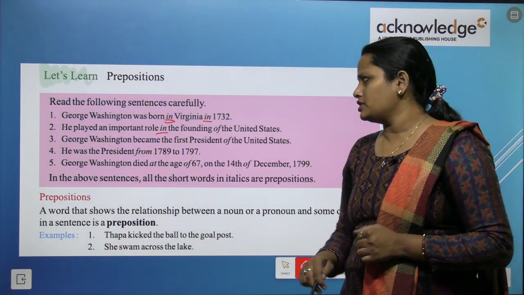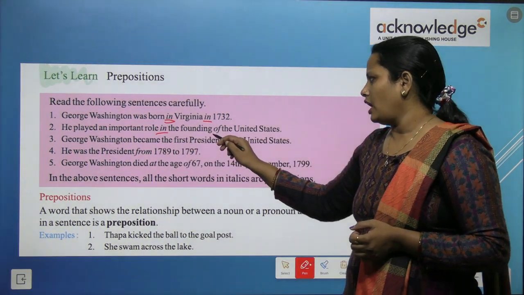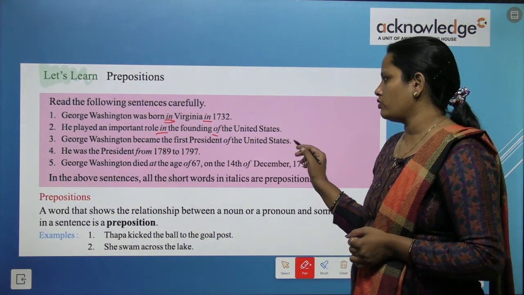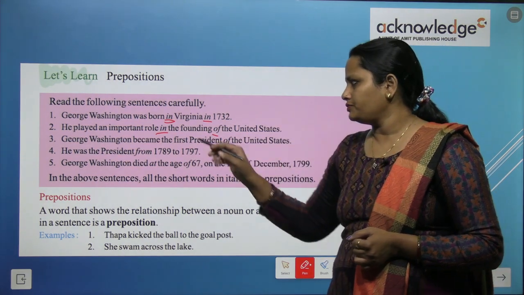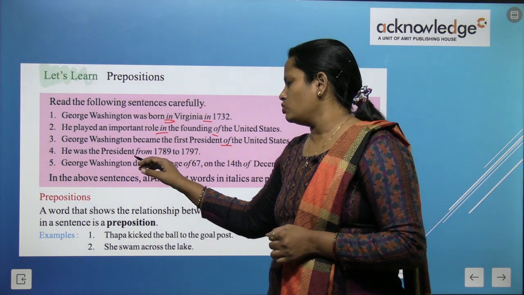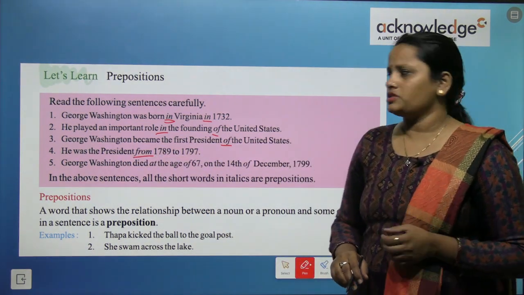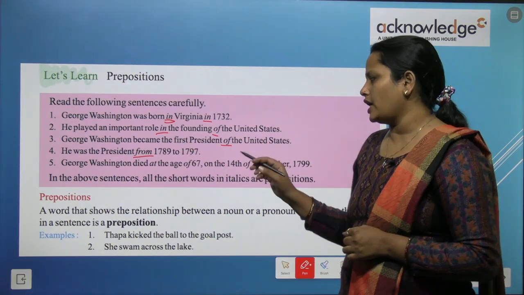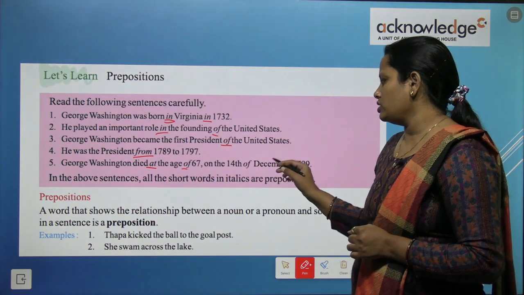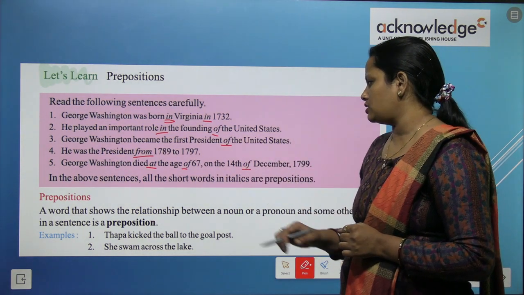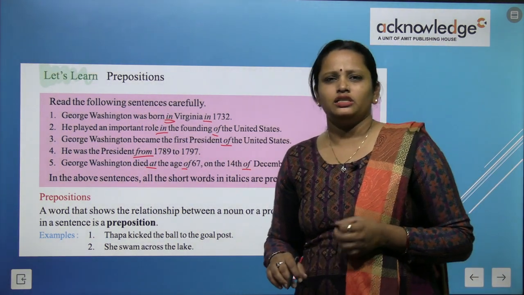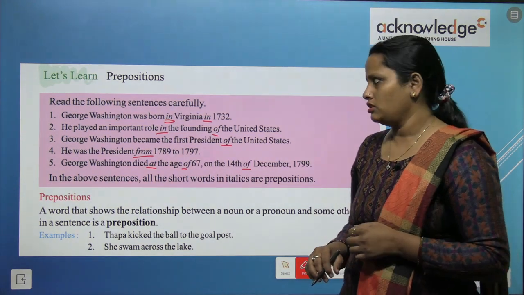So again here in is highlighted and of is also highlighted. George Washington became the first president of the United States. Of year, he was a president from 1789 to 1797. So from is written here. George Washington died at the age of 67, at and of, on the 14th of December 1799. So of again here is written. So all the words that are underlined here, these words are called prepositions.